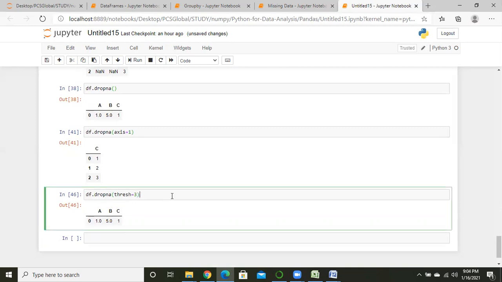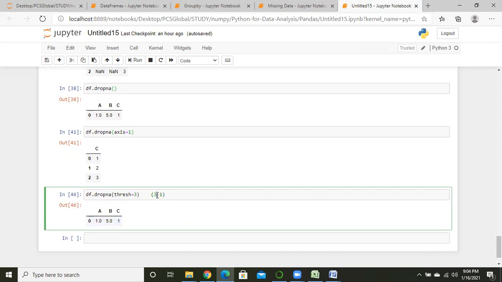So 3 means 3 minus 2. Actually we want to drop 3 minus 1, sorry. Actually we want to drop two values from our data frame.